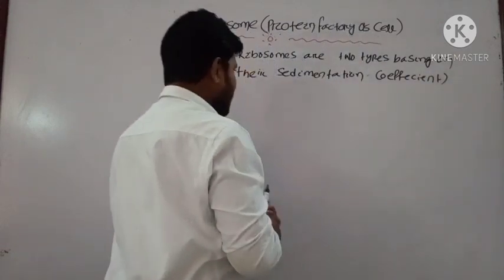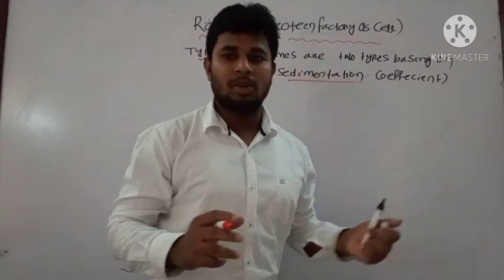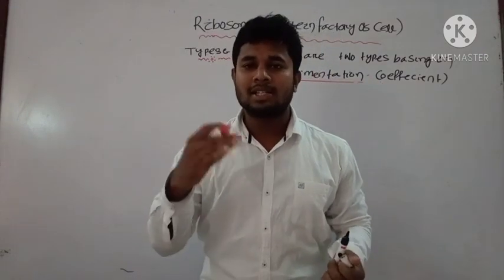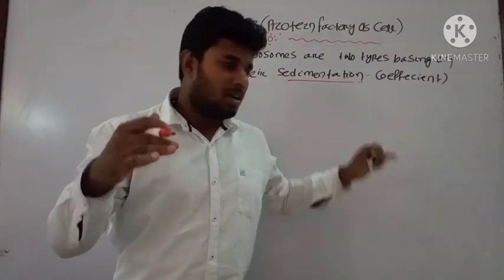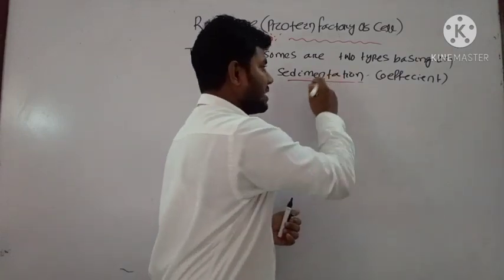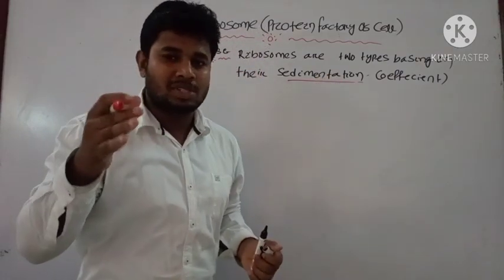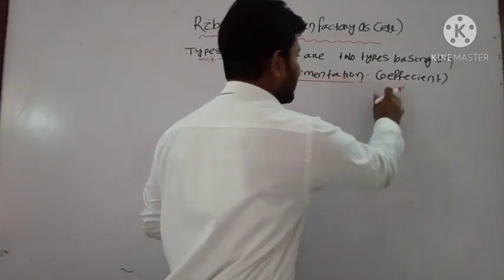What is here the sedimentation? It comes, as we know previously, from ultracentrifugation. In the ultracentrifugation process, what occurs? The ribosomes come last. That's why it sediments. That is, after the centrifugation process, ribosomes come last. That is known as your sedimentation coefficient.